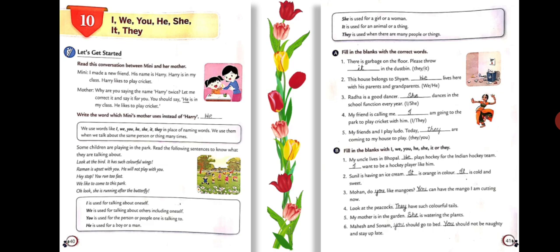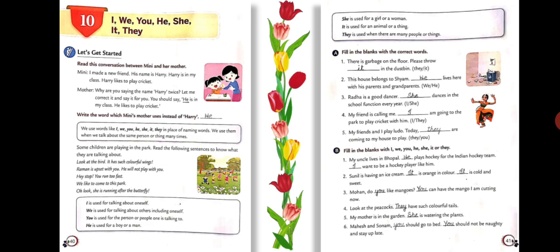Then, Mohan, do you like mangoes? You can have the mango I am cutting now. The pronoun you is used here. If you remember, we use the pronoun you for the person whom we talk to. Here the speaker is talking to Mohan. Fine? Then the fourth one is, look at the peacocks. They have such colorful tails. They is used because we are talking about more than one peacock.